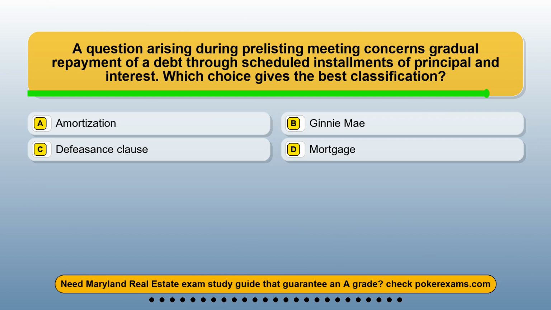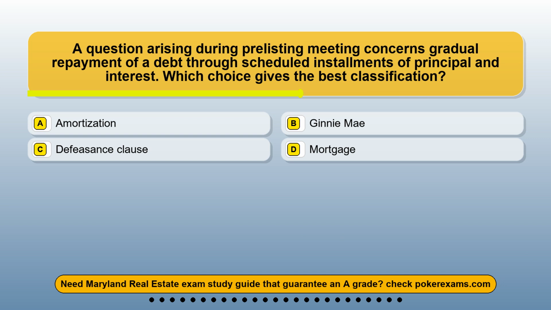Question 12. A question arising during a pre-listing meeting concerns gradual repayment of a debt through scheduled installments of principal and interest. Which choice gives the best classification? Option A, amortization. Option B, Ginnie Mae. Option C, defeasance clause. Option D, mortgage.